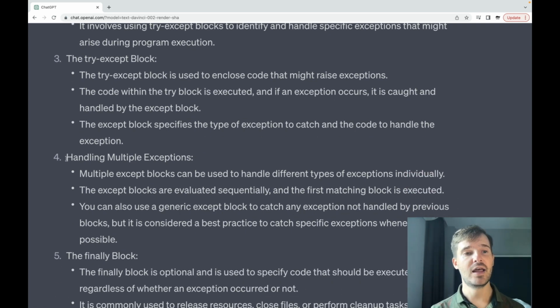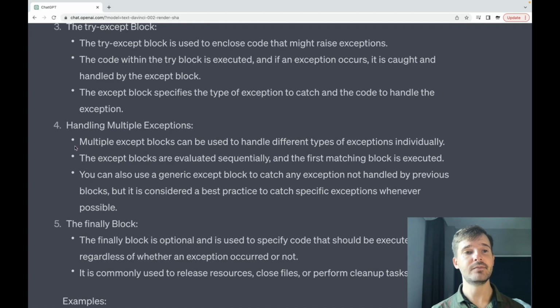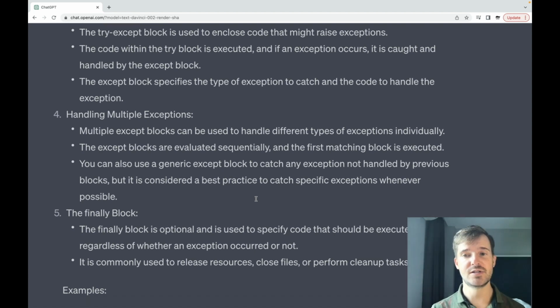Point number 4, handling multiple exceptions. Multiple except blocks can be used to handle different types of exceptions individually. The except blocks are evaluated sequentially, and the first matching block is executed. You can also use a generic except block to catch any exception not handled by previous blocks, but it's considered a best practice to catch specific exceptions whenever possible.